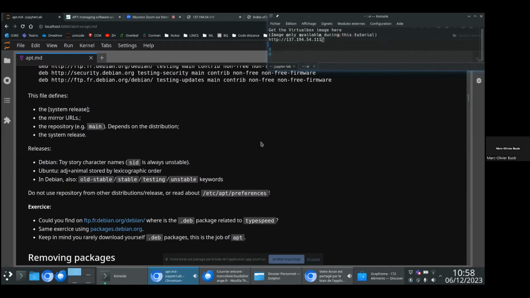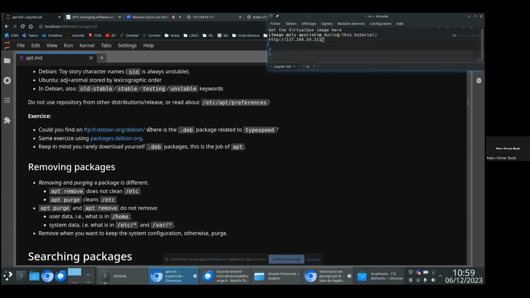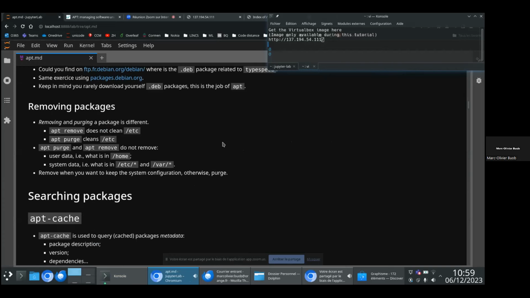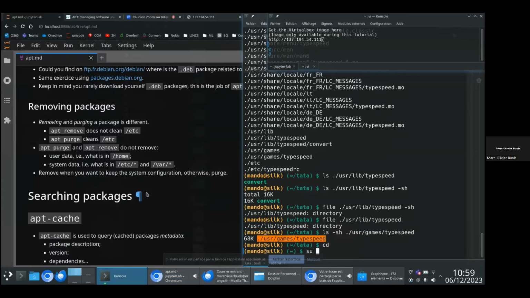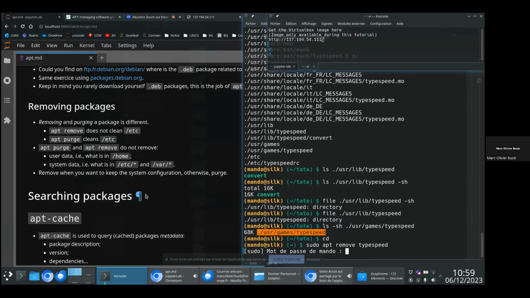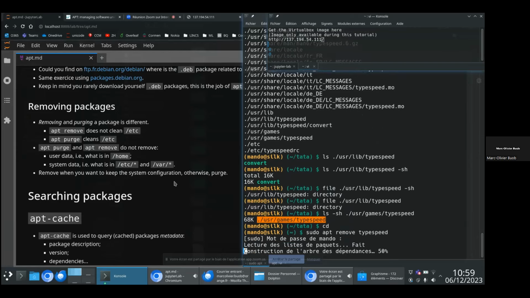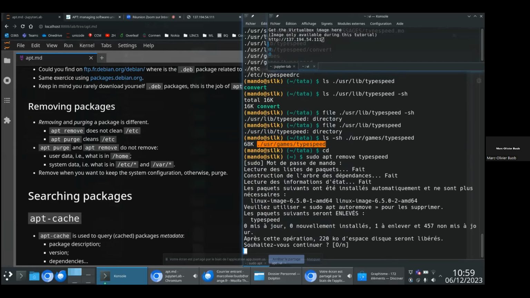So now, we have explained all of this. Okay. So now suppose that I want to remove a package. So earlier I have installed TypeSpeed. Suppose that I'm no more interested in TypeSpeed. So I will start to remove it. To do this, I could run sudo apt remove typespeed. And this will remove TypeSpeed.